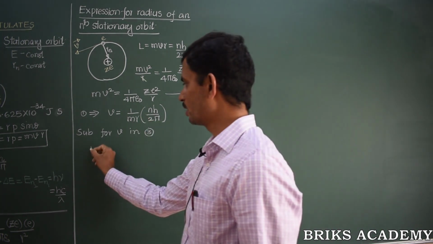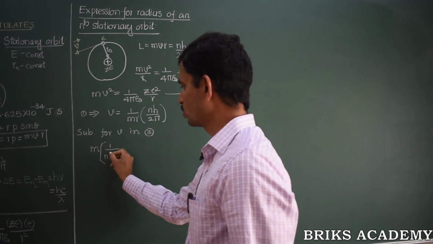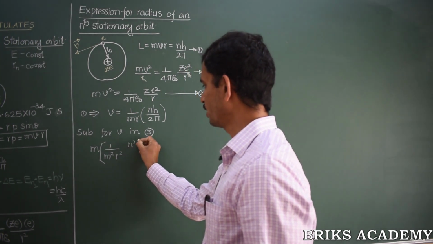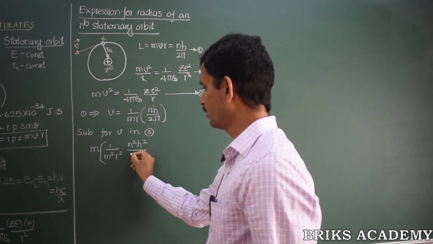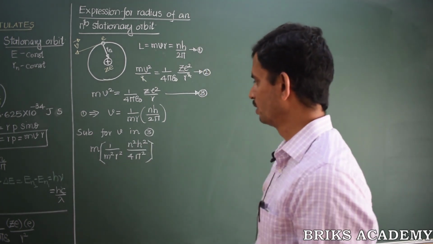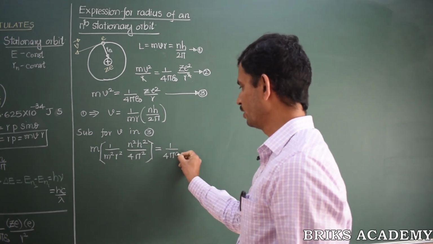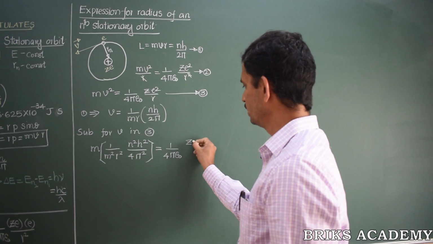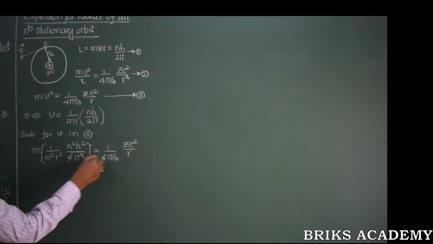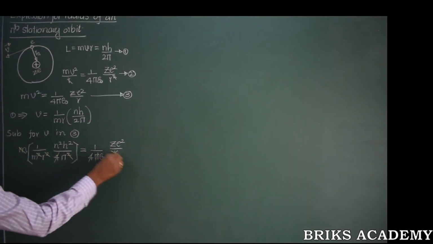As you substitute, what do you get now? m into 1 by 2 of v square, that is m square r square n square h square divided by 4 pi square, that you get after substitution for the v square. The other side of the equation remains as it is, 1 by 4 pi epsilon naught ze square divided by r. Both the sides, pi can be cancelled, m can be cancelled, and r can also be cancelled.